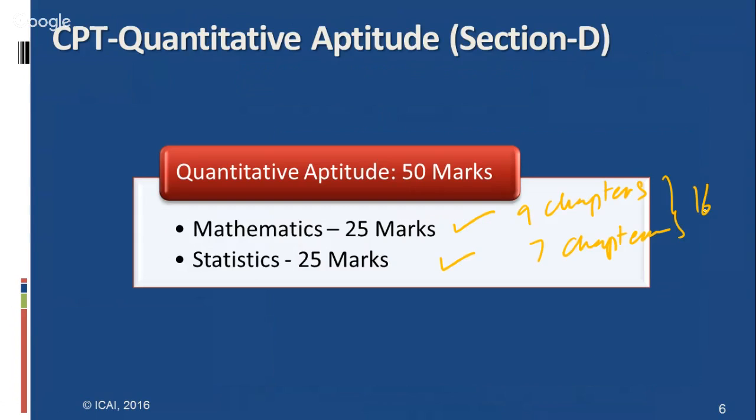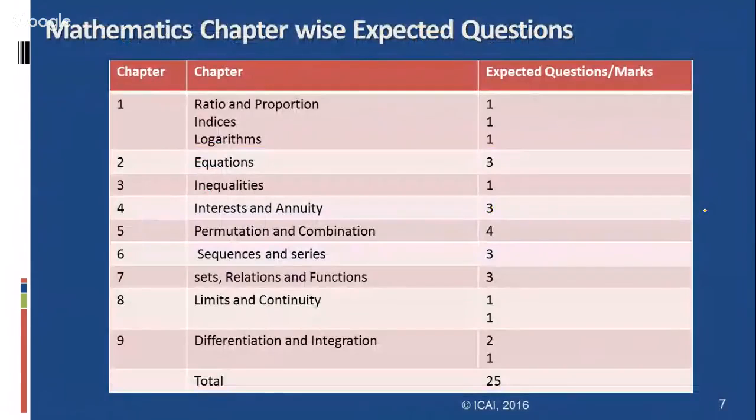Let us come to the chapter-wise expected questions in the area of mathematics. The first chapter is ratio and proportion, and indices and logarithms. For ratio and proportion, the expected question is 1 mark, indices is 1 question, and logarithms is one question.